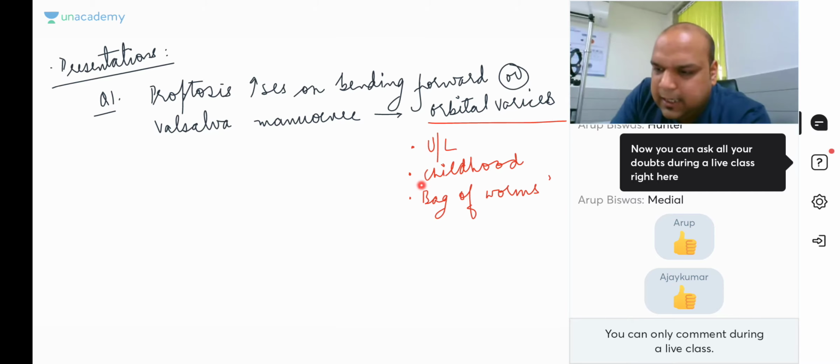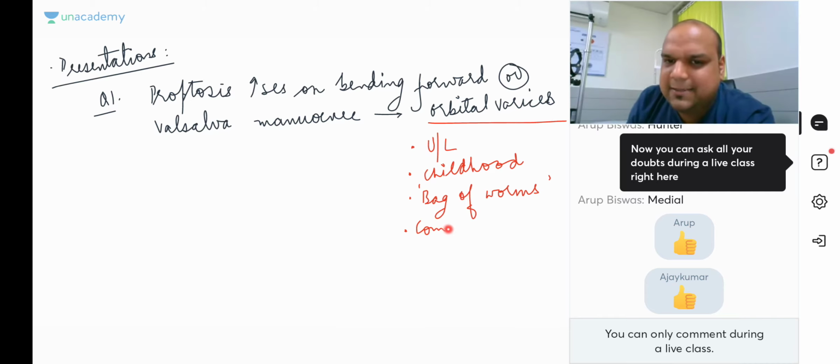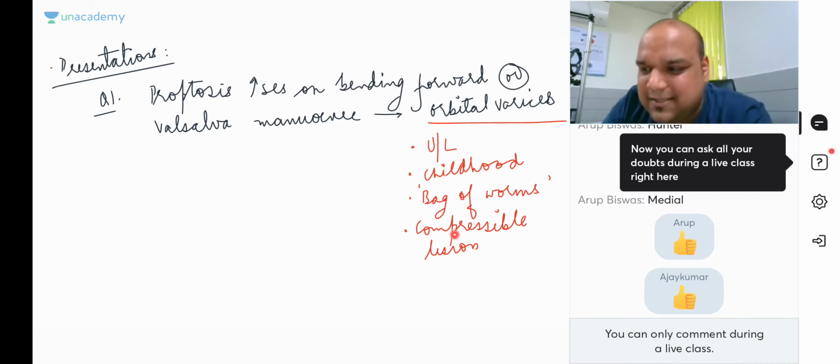Am I clear to everybody? Then is it a compressible lesion or a non-compressible lesion? We call it a compressible lesion. I hope you know what varices are. Yes or no? These are enlargements of the venous system. Orbital varices are basically congenital or non-congenital.